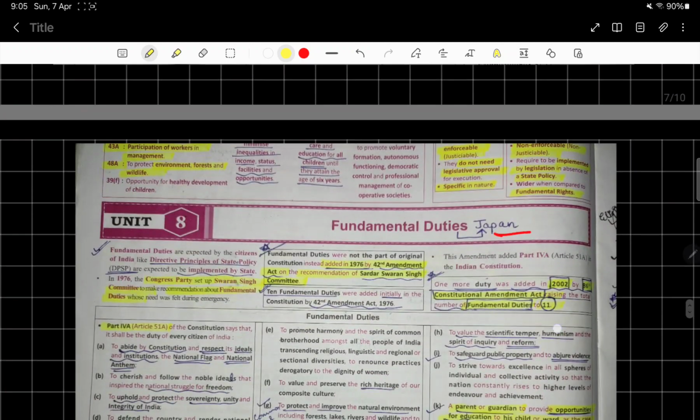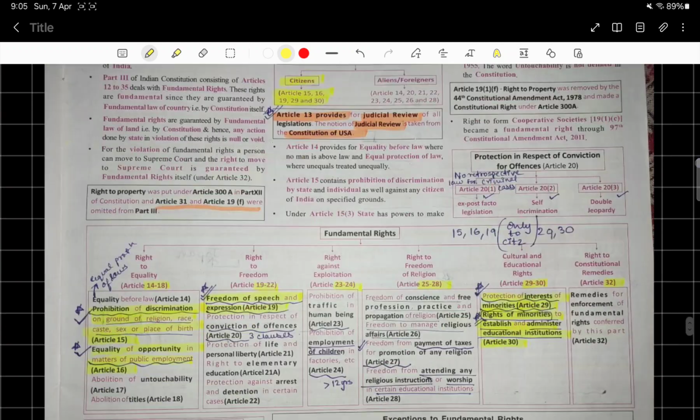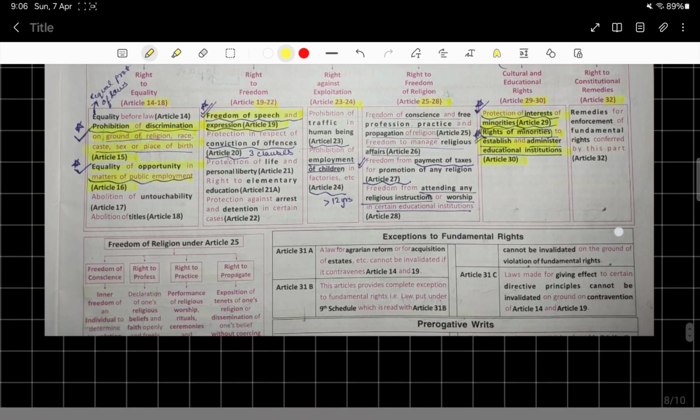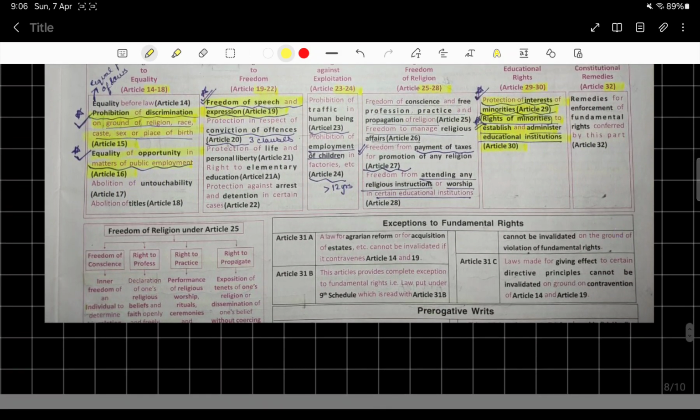Next is fundamental duties, parliament, and fundamental rights. What does each right say? Like abolition of untouchability, abolition of titles, equality of opportunity in matters of public employment. Recently, in UP, I guess some amendment was passed or something of this sort, which told to close the madrasas in this state. So it can be correlated to the other topics of freedom of religion and all that. You need to look into it very nicely.